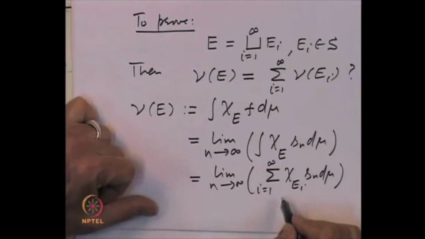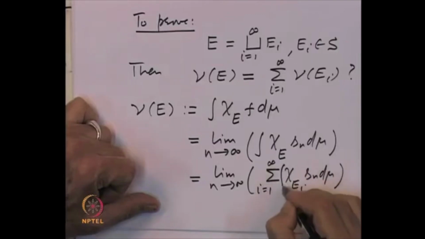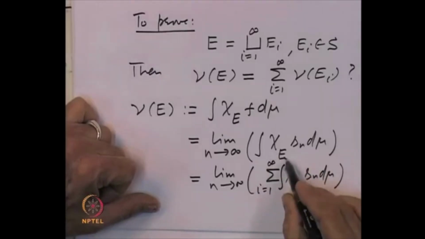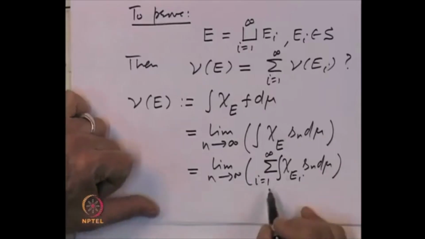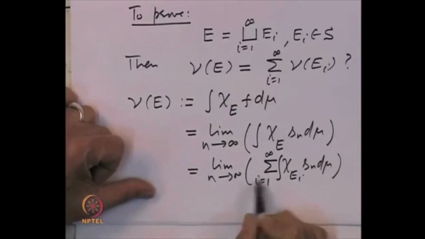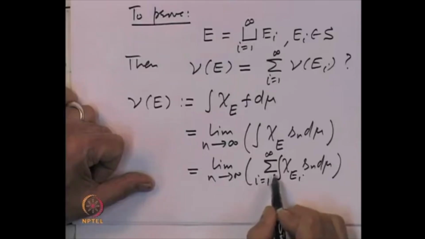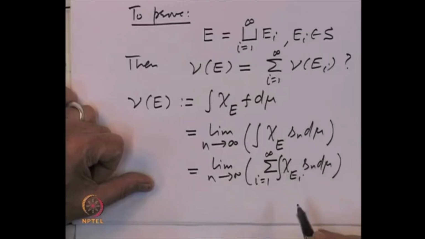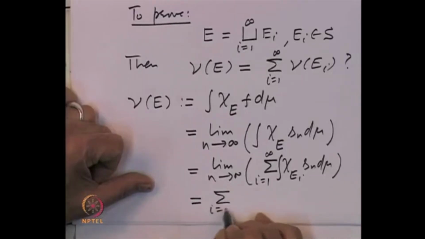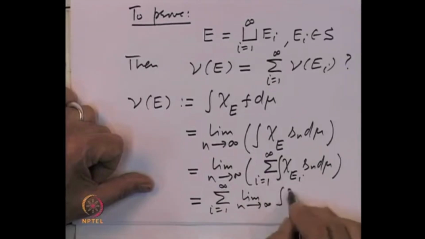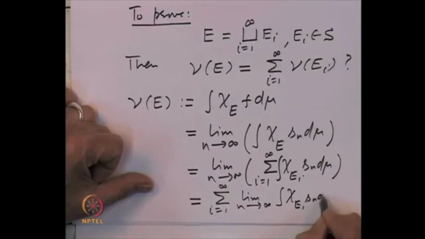And now, this is the limit of a series, I equal to 1 to infinity, of the integral of chi E I S n d mu. Now I am going to interchange this limit and the summation, I equal to 1 to infinity, and that is allowed because all the quantities involved are non-negative. So, this interchange is possible. I can write it as the summation, I equal to 1 to infinity, of the limit as n goes to infinity of the integral of chi E I S n d mu.